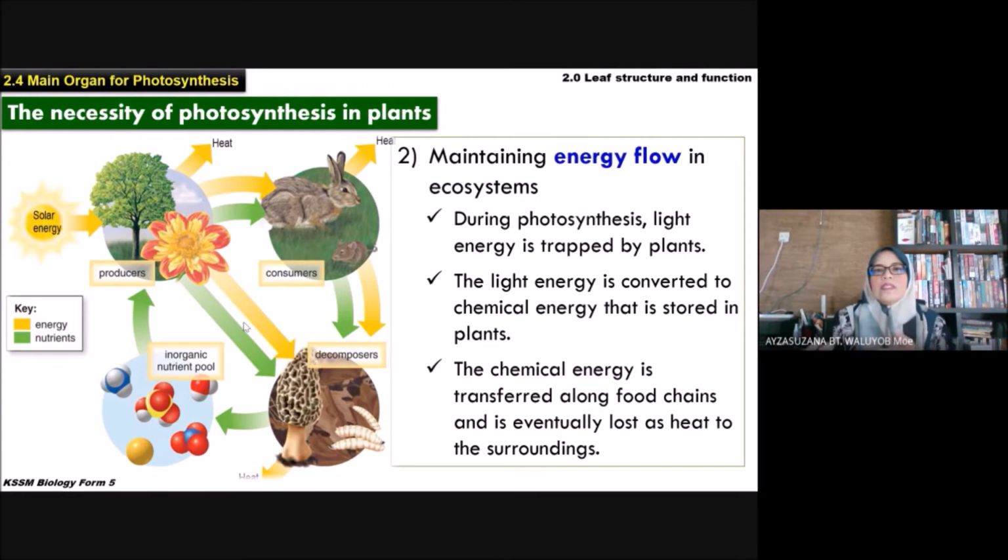And this chemical energy is transferred along food chain. Maksudnya macam ni, tumbuhan ni, arnab ni, first consumer, dia makan tumbuhan. Dalam ni dah ada chemical energy. So that tenaga ini sudah flow pergi kepada arnab. So that kita kata the chemical energy is transferred along food chain.